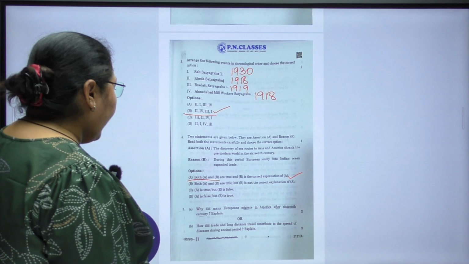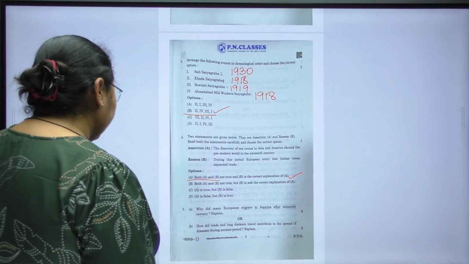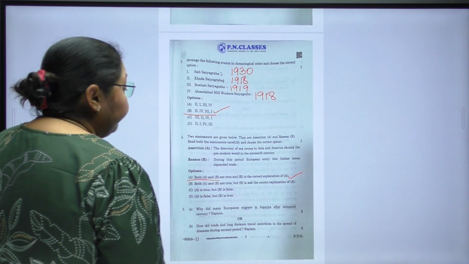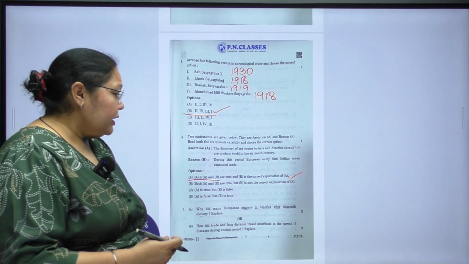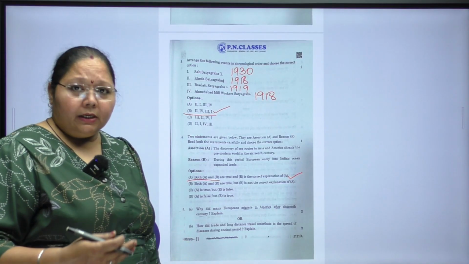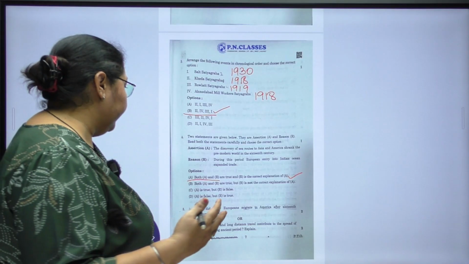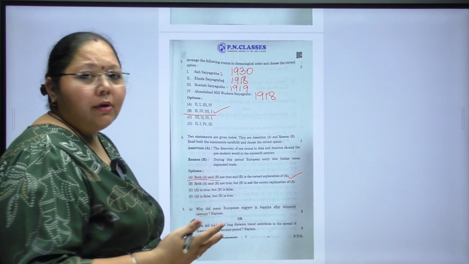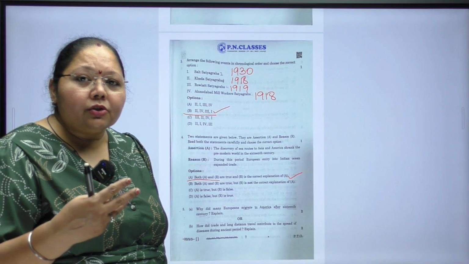Next question, why did many Europeans migrate to America after the 16th century? Explain. Now in this, the Europeans migrated to America because they wanted to be economically very sound. This question is for 2 marks. So you are supposed to write an introductory line plus 2 points.